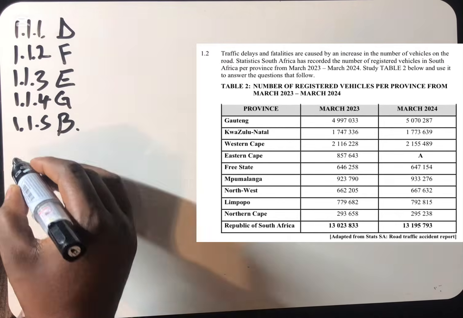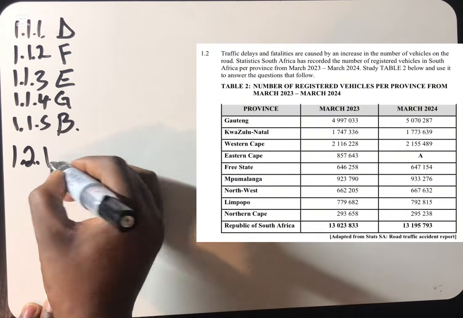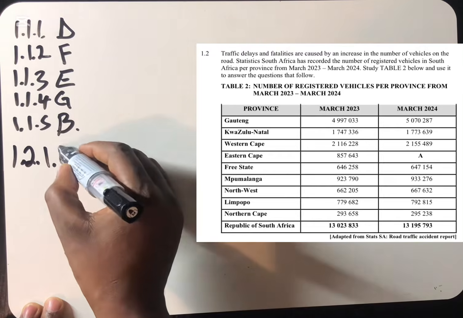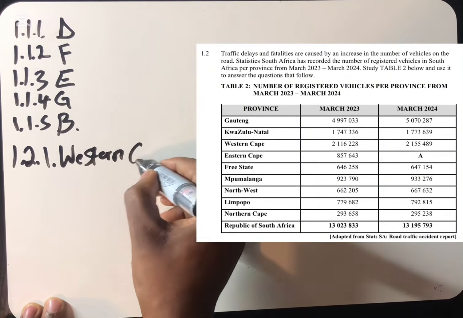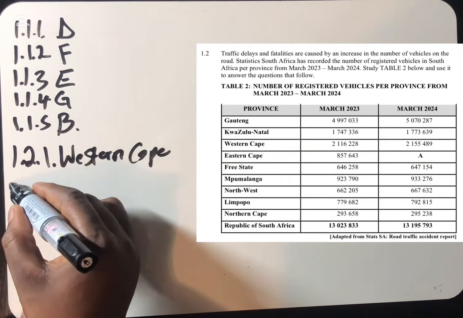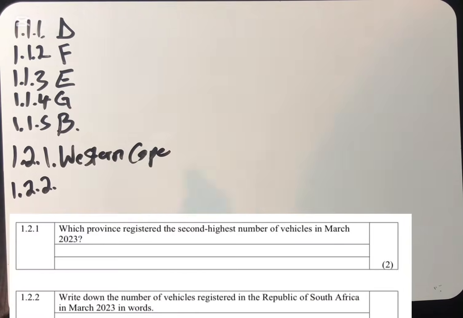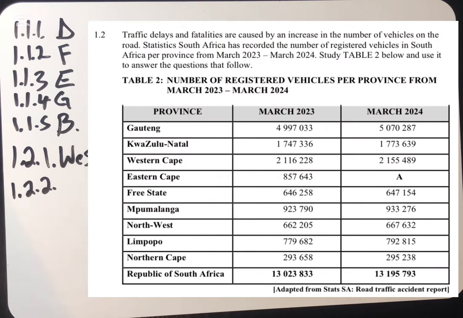So we're going to say 1.2.1. The answer here is Western Cape. Then 1.2.2 says write down the number of vehicles registered in the Republic of South Africa in March 2023 in words. So we go to March 2023.